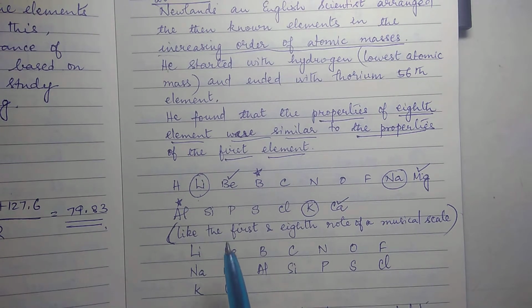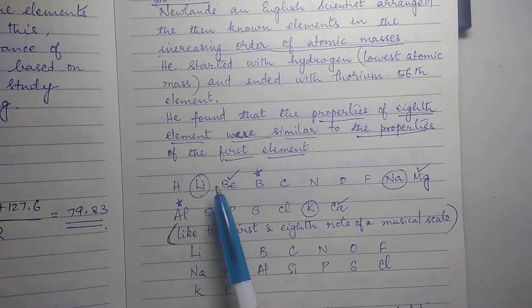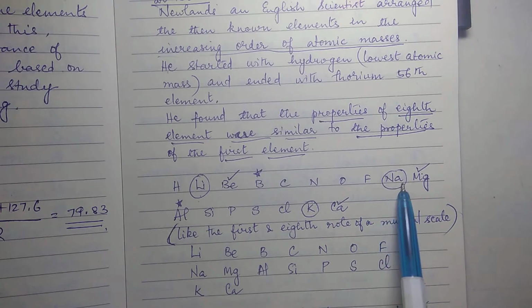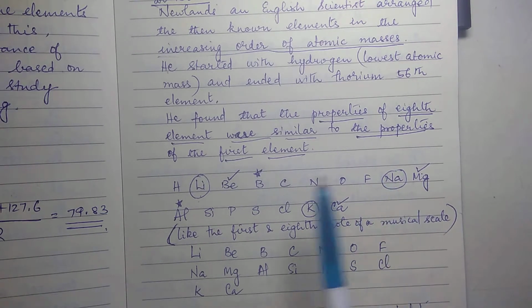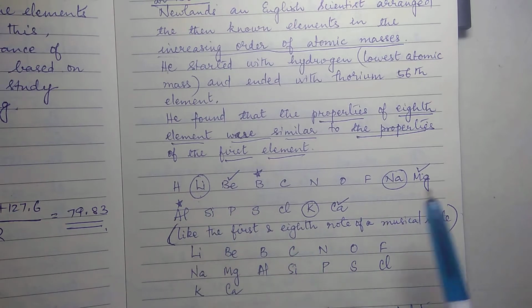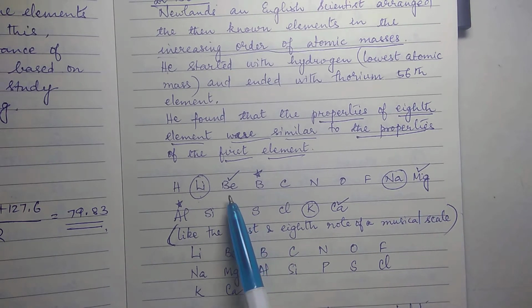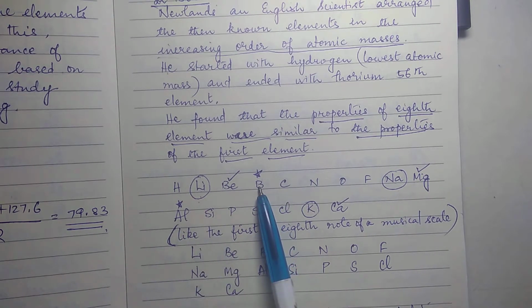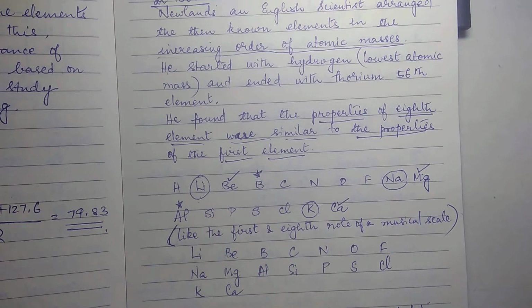And then when he counted, if you consider this as number 1, then 1, 2, 3, 4, 5, 6, 7, 8. So sodium is the 8th element from lithium. Same way, magnesium is the 8th element from beryllium. Aluminium is the 8th element from boron. So that's why he said that the properties of the first and 8th element were similar.